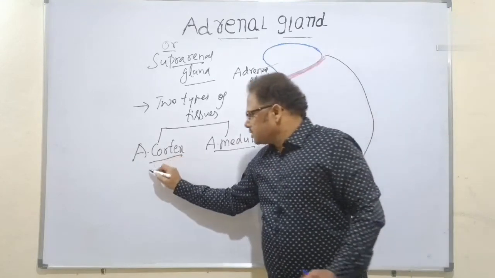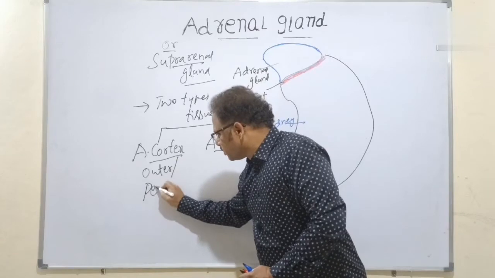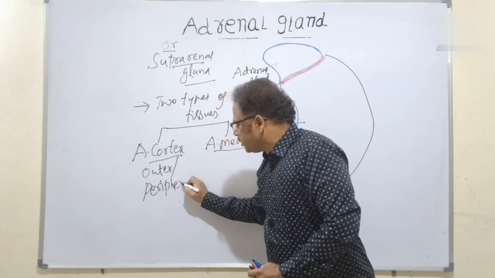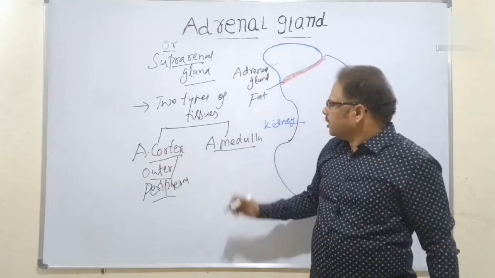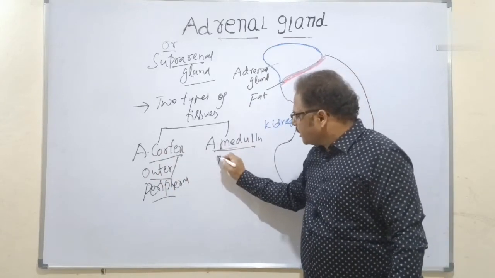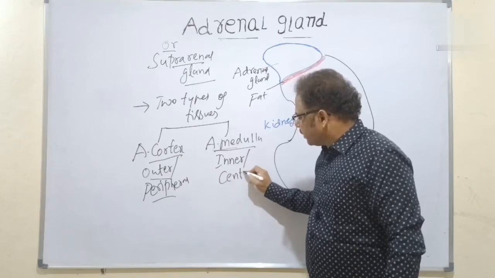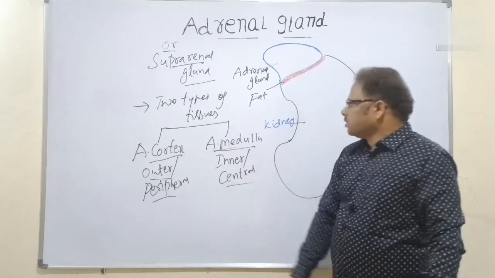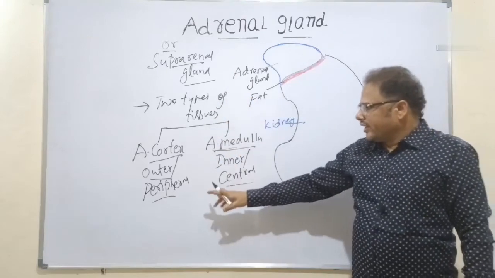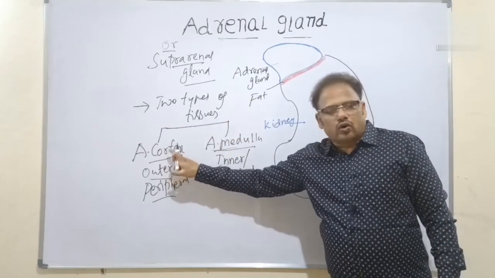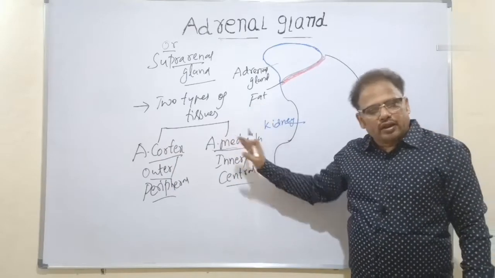The cortex is the outer or peripheral tissue. Peripheral means outside. Next is the medulla, the inner or central one, the core one. So there are two types of tissues in the adrenal gland: the outer or peripheral adrenal cortex and the inner or central adrenal medulla.